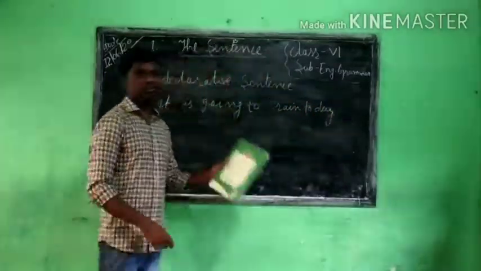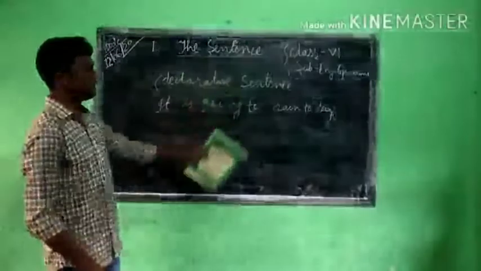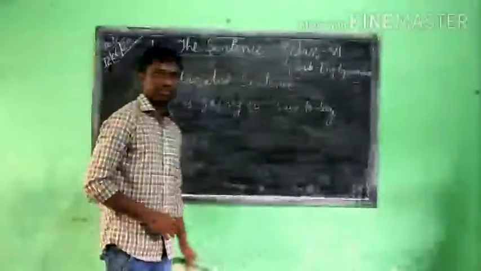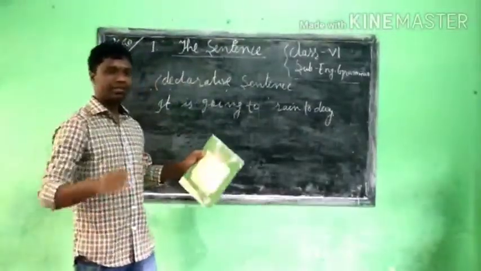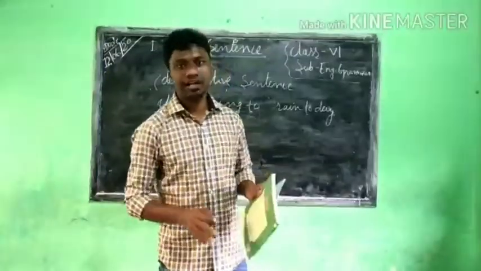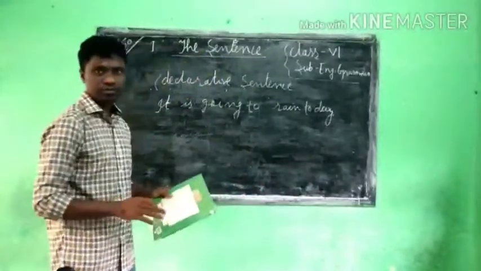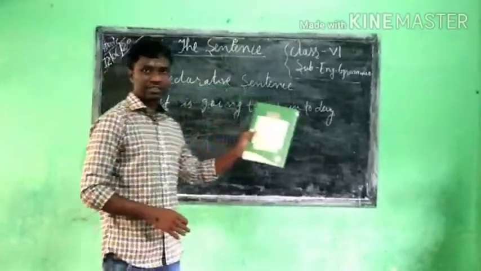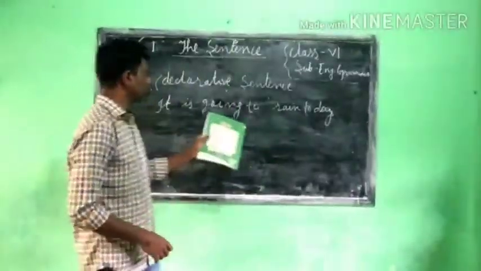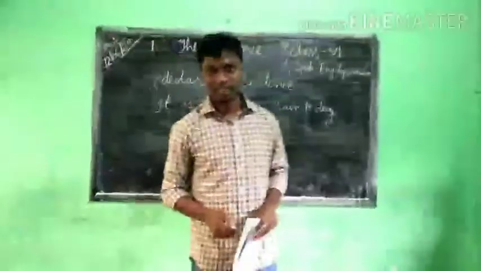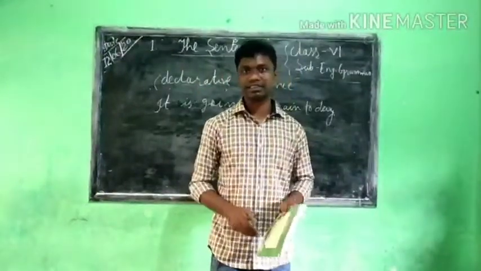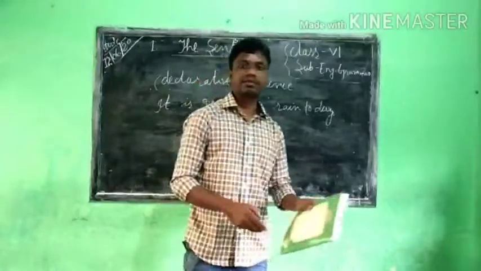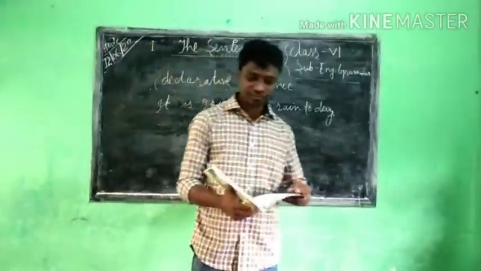Okay, this one is what is the example for the declarative sentence, where we see a fact. By seeing a situation or an atmosphere, if one makes a statement, then it becomes a fact. For example, it is going to rain today, said by seeing the clouds in the sky. If someone makes that statement, then it becomes a declarative sentence.